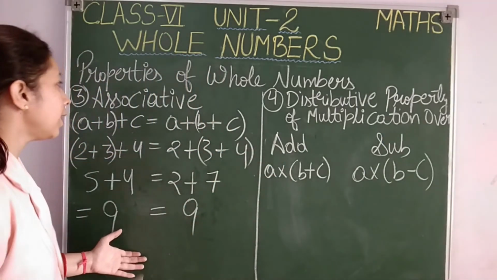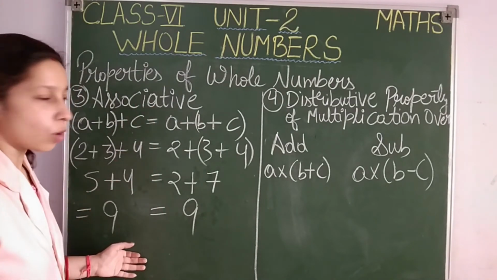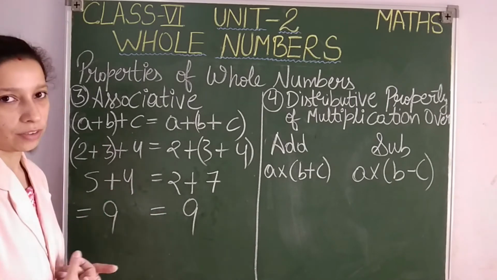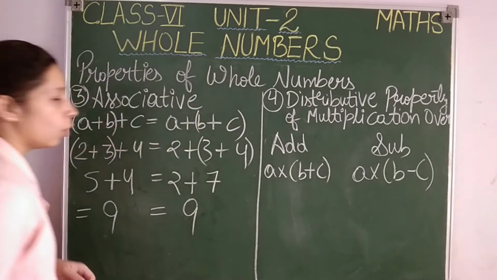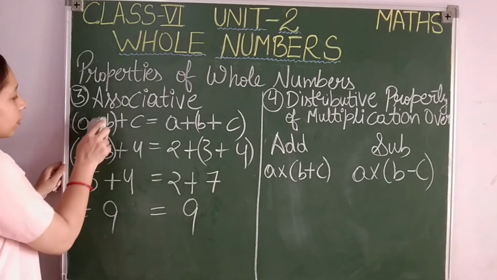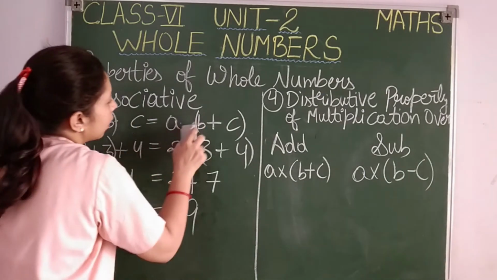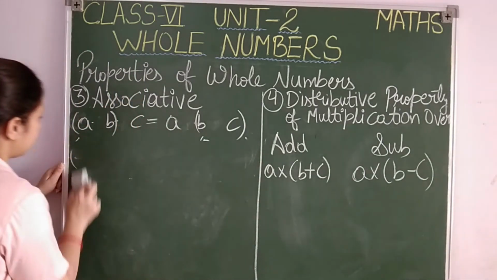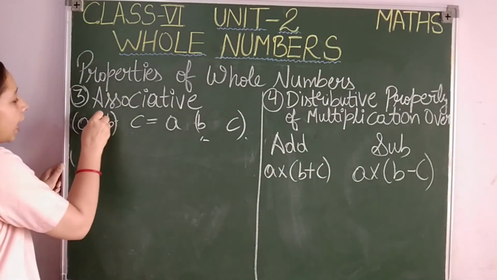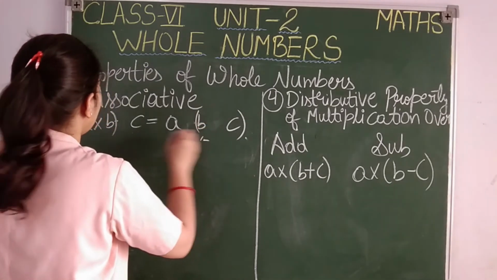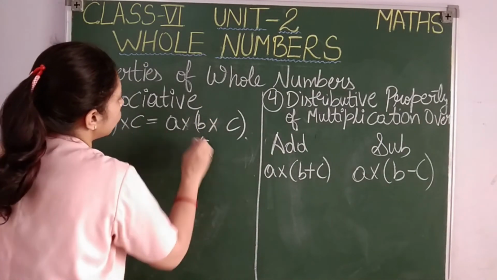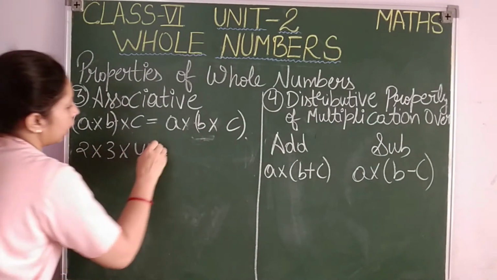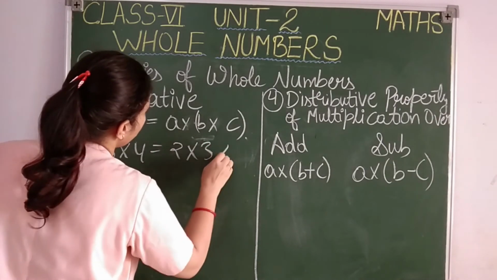You can note this one. The same property applies for multiplication also. First you write this one and then we will see the multiplication for associativity property. Okay, so note it up. Now I am changing it and I am going to put multiplication signs here. Let us see how. So associativity property for addition and multiplication: A into B into C, A into B into C. So 2 into 3 into 4. Again 2 into 3 into 4.